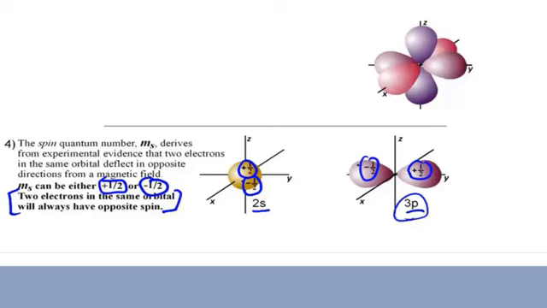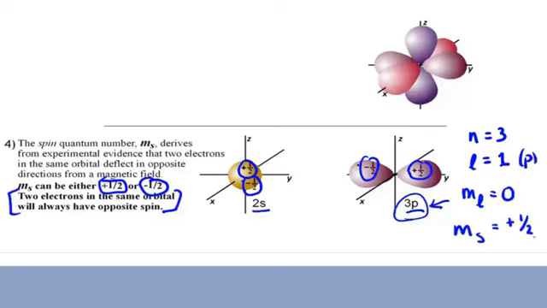For example, let's look at the quantum numbers that represent the 2 electrons in 3p. N equals 3 when in 3p. L equals 1, that's p, right? M sub L can be anywhere from negative 1, 0, or positive 1. We'll just pick one and say it can be 0. So what is going to distinguish these 2 electrons, finally, is the m sub s. One of them will be positive 1/2, and the other one will be negative 1/2. And so you'd never have 2 electrons with the same 4 quantum numbers in an atom.